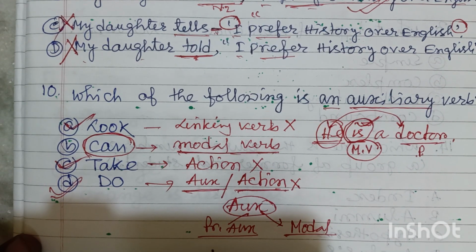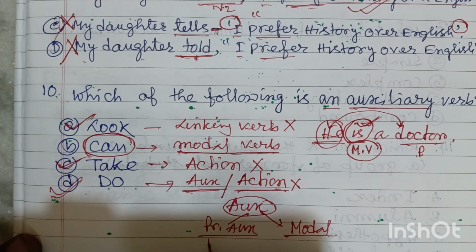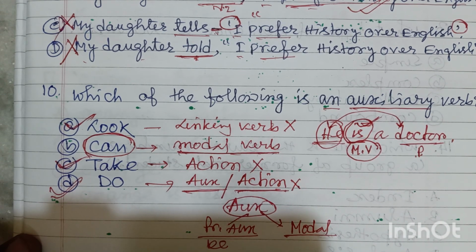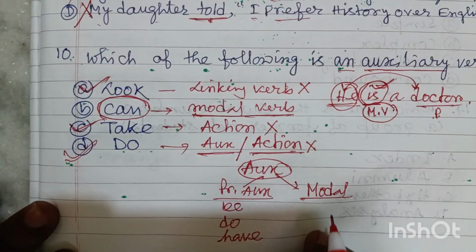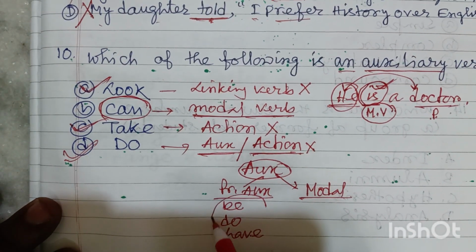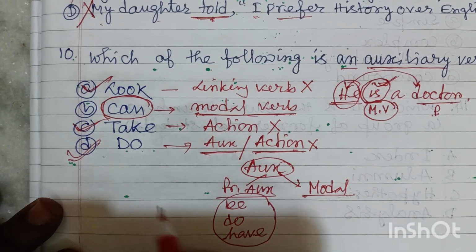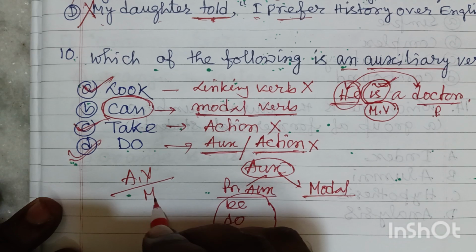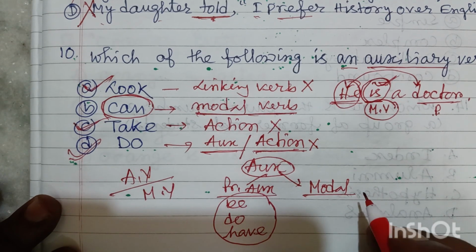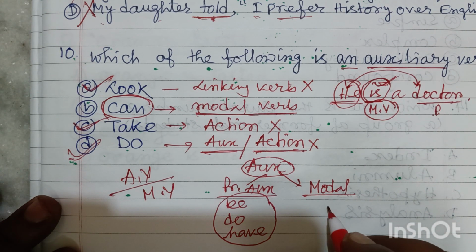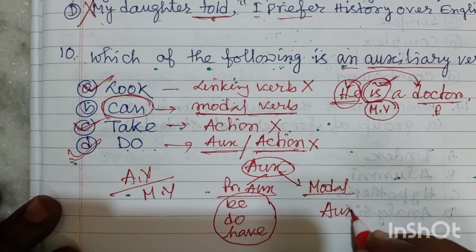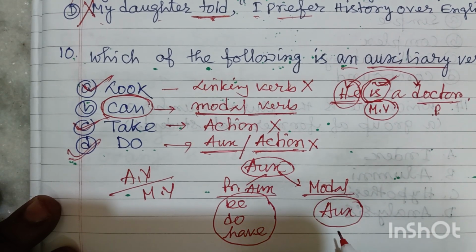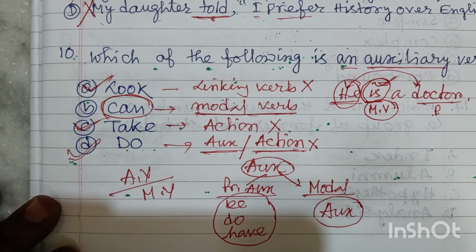But all the primary auxiliary verbs, like be verb, do verb and have verb, all these three primary auxiliaries may be used as auxiliary verbs and may also be used as main verbs. But you cannot use a modal that way. A modal is always auxiliary. You cannot use it as a main verb in the sentence.